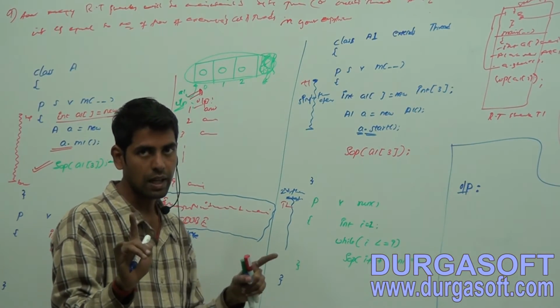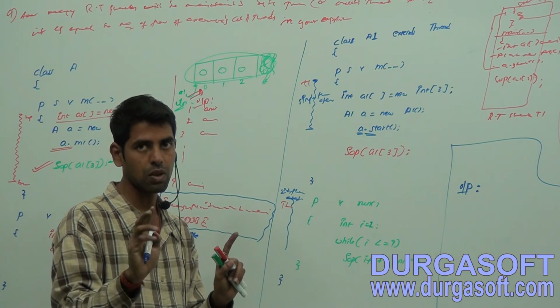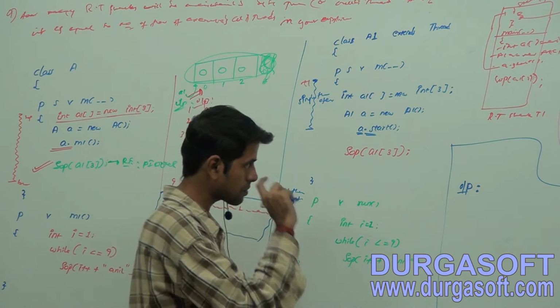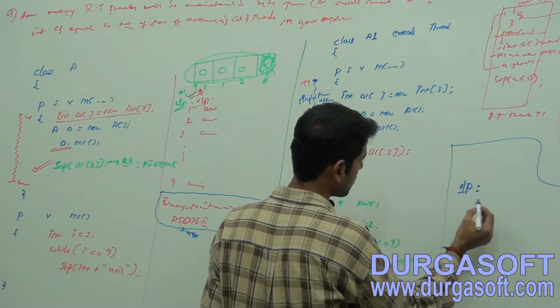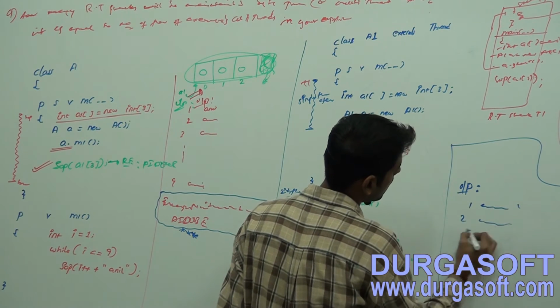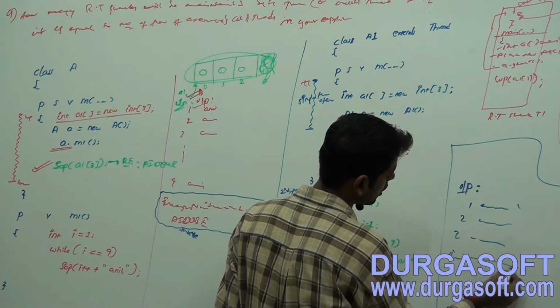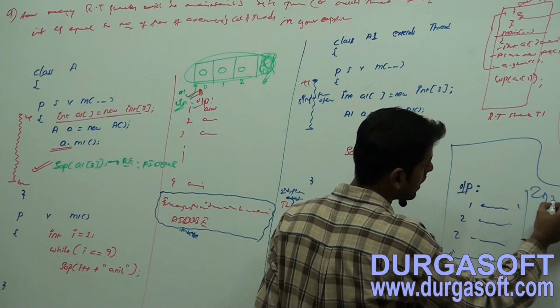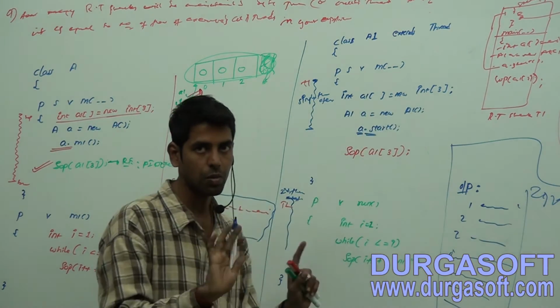You will not get clarity. Please be with me for a few minutes of time. You will get good clarity. Observe here, you will get 1 anil, 2 anil, 3 anil and the exception message, then 4 anil, like that. You will have zigzag output. You cannot predict that one.